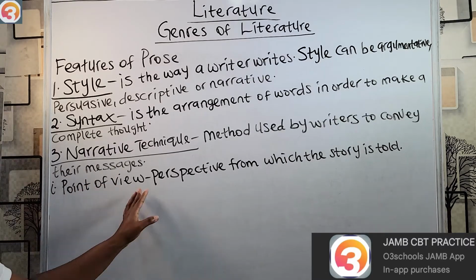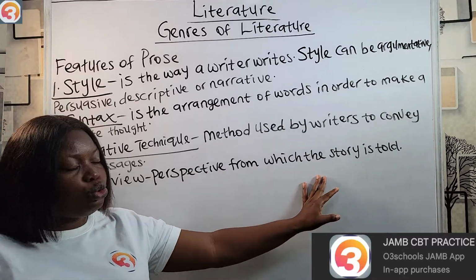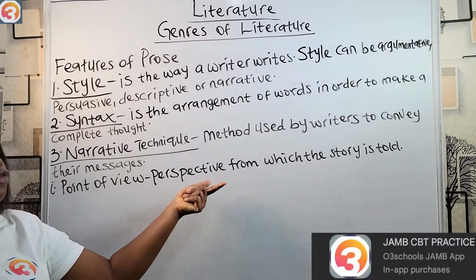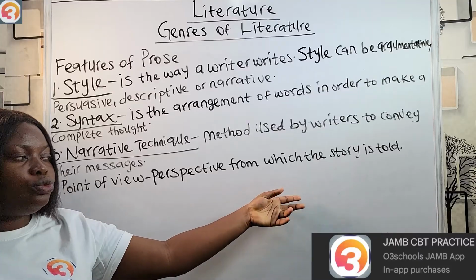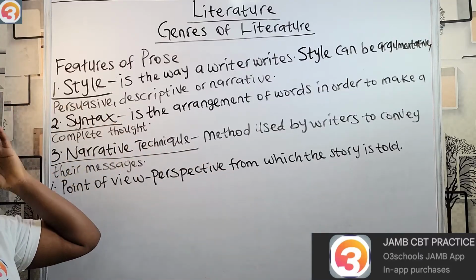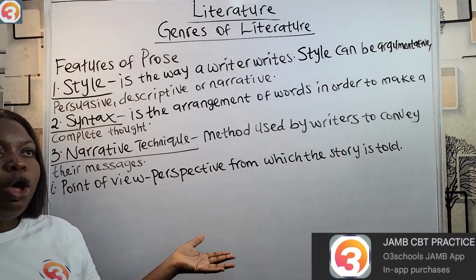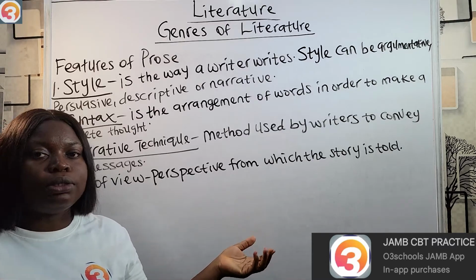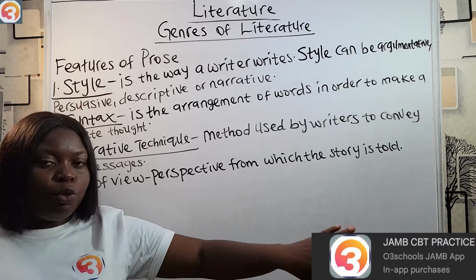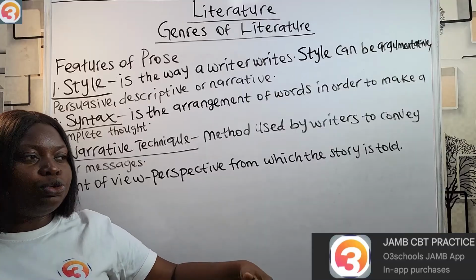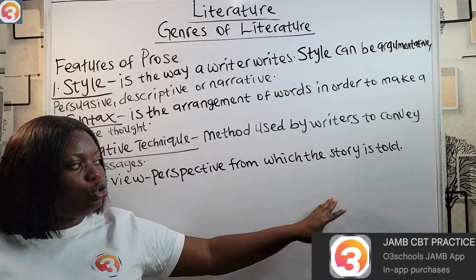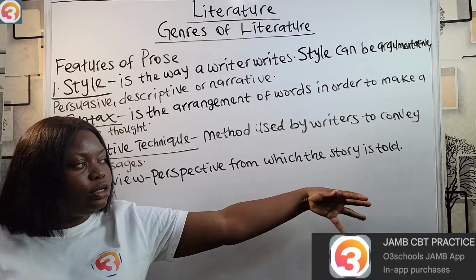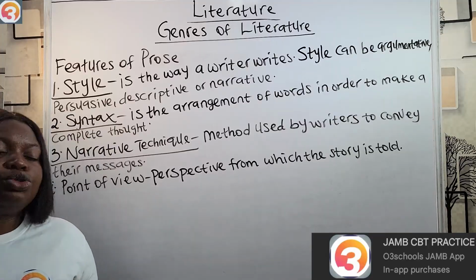I would say point of view is simply the perspective from which the story is told, or you can say the angle from which the story is told. Usually it's told from the perspective of the protagonist, or sometimes there could be a narrator that's not part of the story, just someone from outside telling the story.